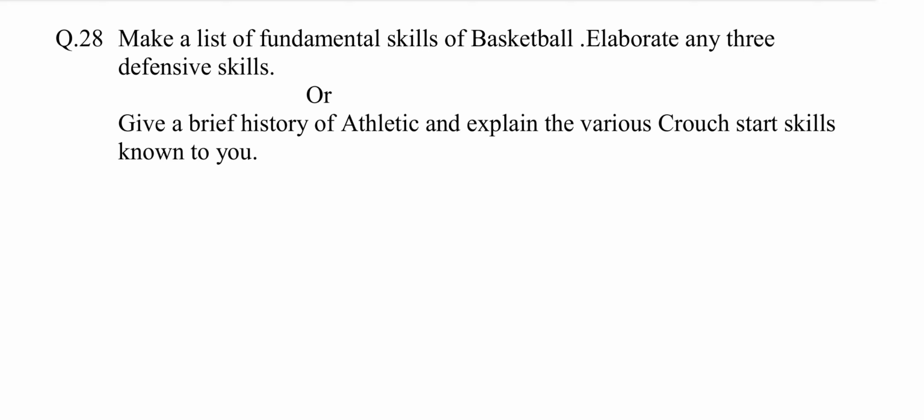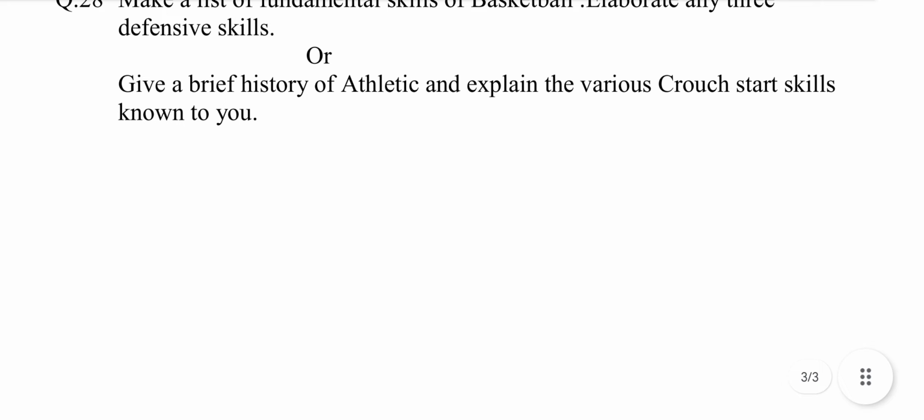Number 1, pass. 2, dribbling. 3, shooting. 4, defense. 5, jump ball. 6, bounce pass. 7, chest pass. 8, low dribble. 9, one hand pass. 10, high dribble. 11, dunk. 12, layup shot. 13, jump shot. 14, pivot foot. 15, body techniques. 16, rebounding. Explain all these skills in 2 to 3 lines.